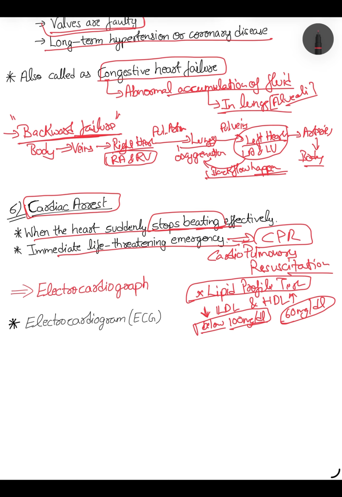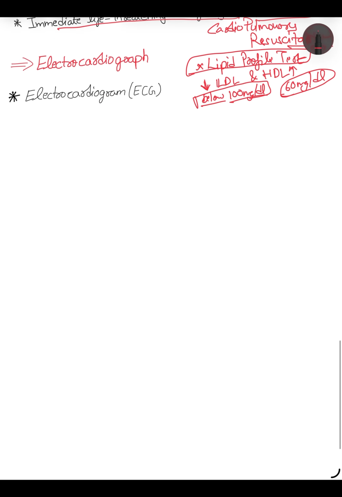HDL should be high. Why? Because high density lipoprotein will reduce the cholesterol level in your arteries. मतलब आप इसको झाड़ू कह सकते हैं. It will साफ करेगा आपके आर्टरीज को. And low density lipoprotein will go and deposit in your arteries. Help करेगा deposition में cholesterol and all को. So HDL is like a broomstick of your heart, of your arteries. You just go and check lipid profile test. अगर आपको blood report मिल जाती है, you can go and check. Okay, that's the homework for you guys.